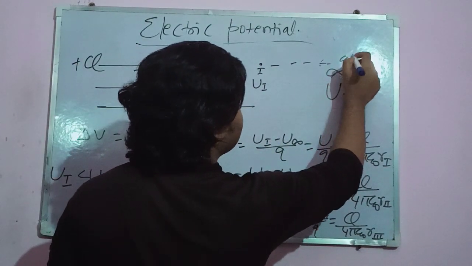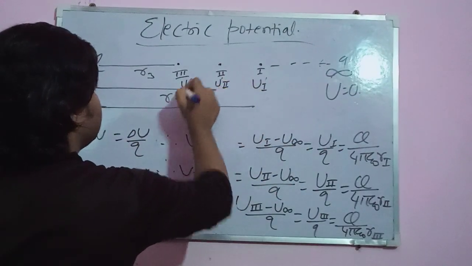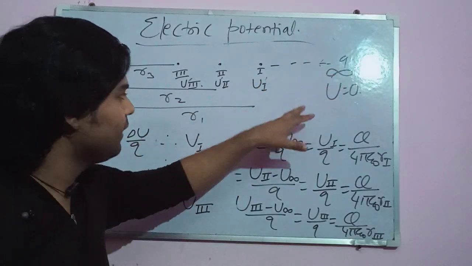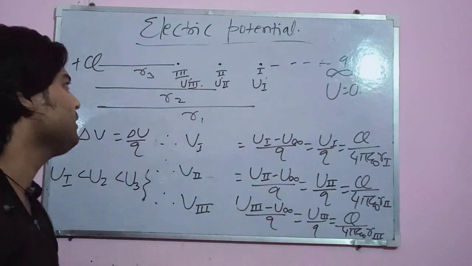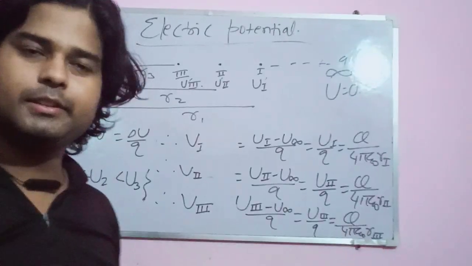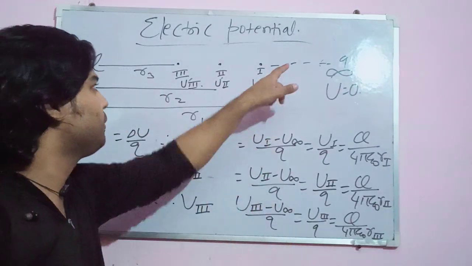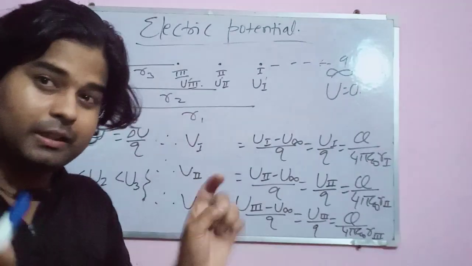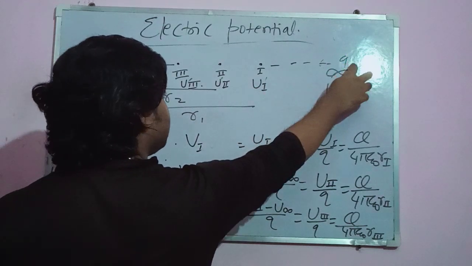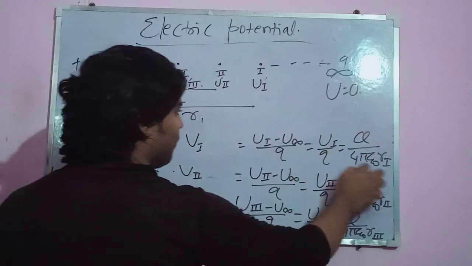So if this Q requires this amount of energy to pass this point, then instead of this charge, Q dash requires some different amount of energy to pass this point. But the ratio of this and this again is equal to this. That is independent. Means if the incoming charge changes its magnitude, then the energy required for it to pass through the points also changes, but the ratio is constant. The ratio of the energy required by this charge to pass through this point is constant.